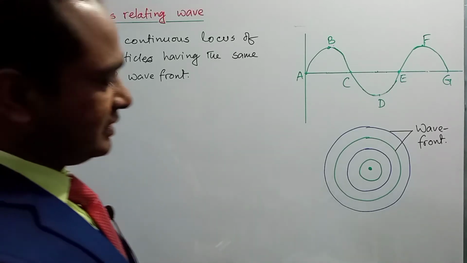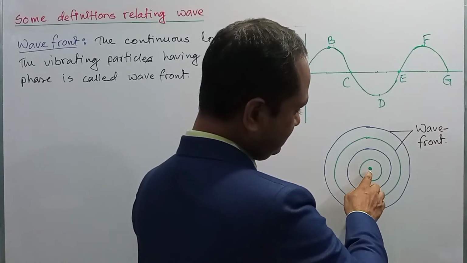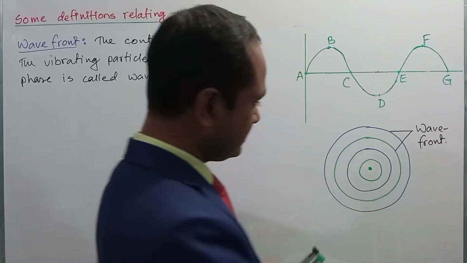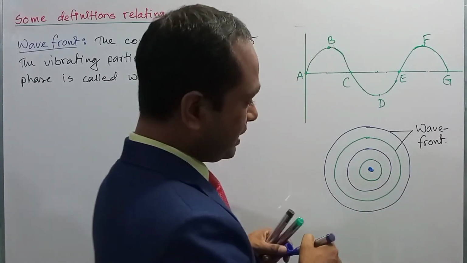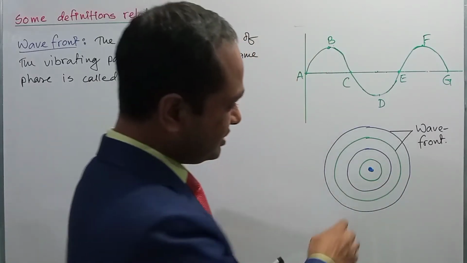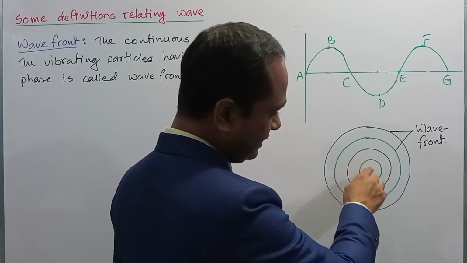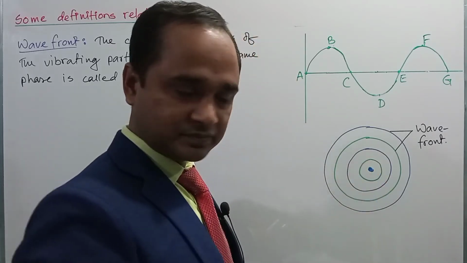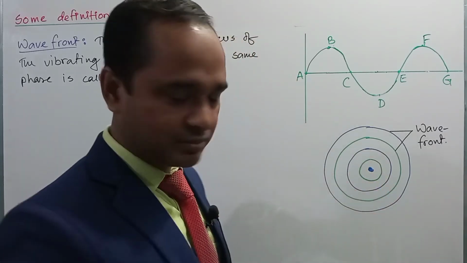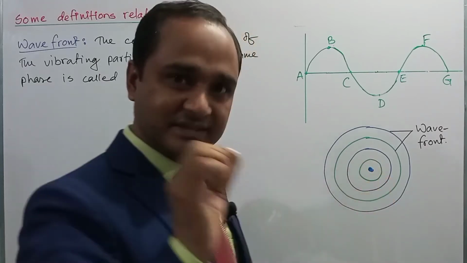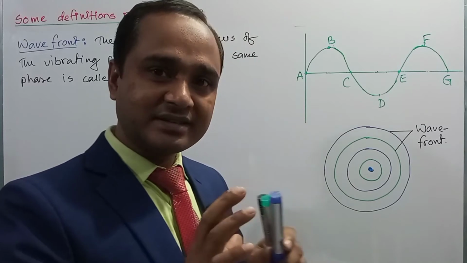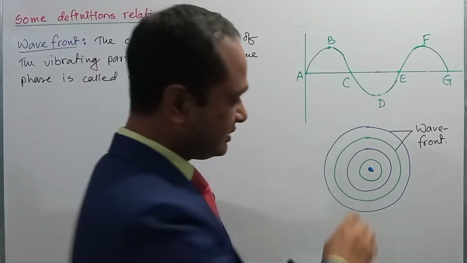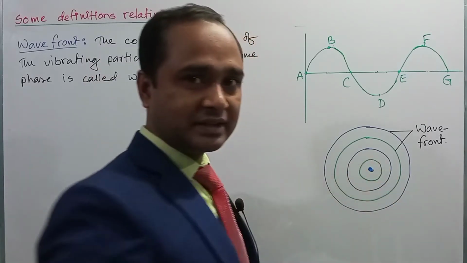Dear student, in the figure, suppose this midpoint indicates the source of a wave. The wave transmitting particles on the green line are equidistant from the source. Since the particles are equidistant from the source, they are in the same phase. That is, the particles on the green line have the same phase. So this is the locus of particles having the same phase.